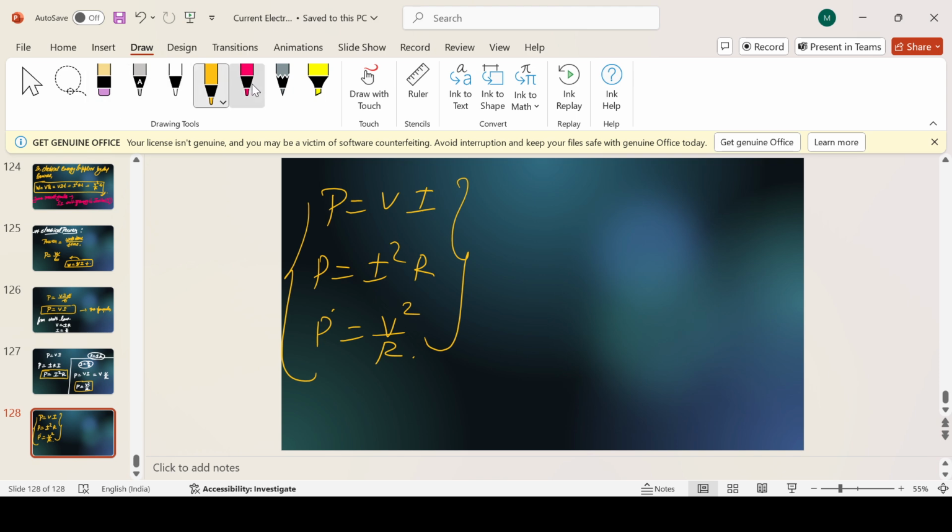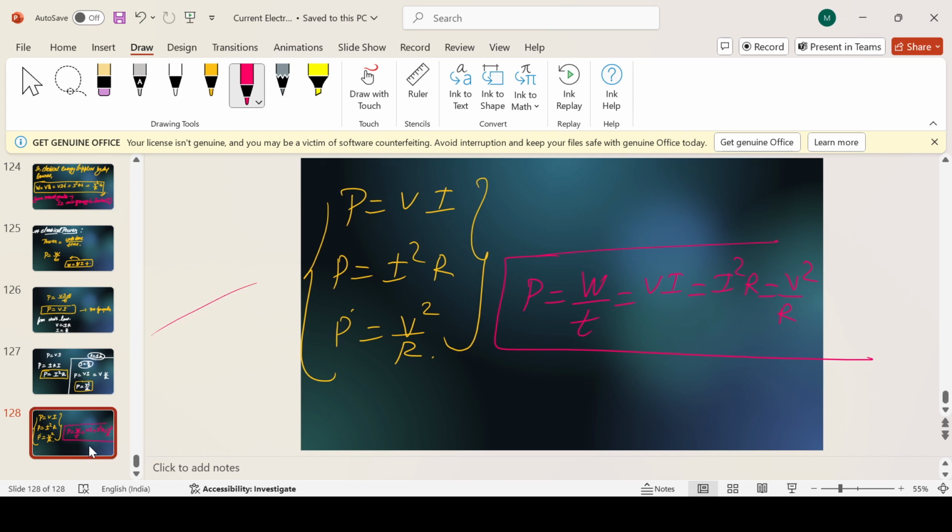I can also write it in terms of energy, that is work only: P equals W upon T, along with VI, I squared R and V squared by R.